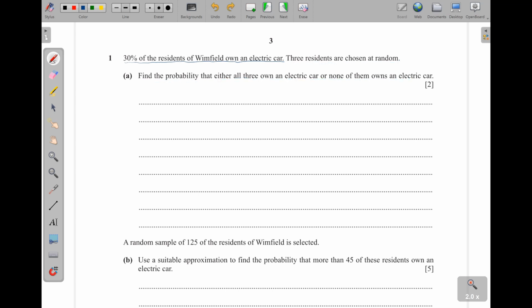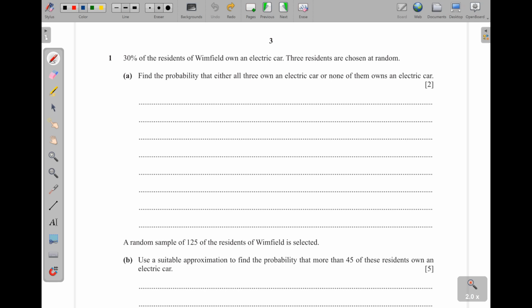Now, since they gave us this 30% here, it is the p, okay? So the events here are independent of each other. They just get the person, they ask them, do you own a car or no? So they either say yes or no, like that. And this one is repeated every time they get a person to ask. So this can be either a geometric or a binomial.